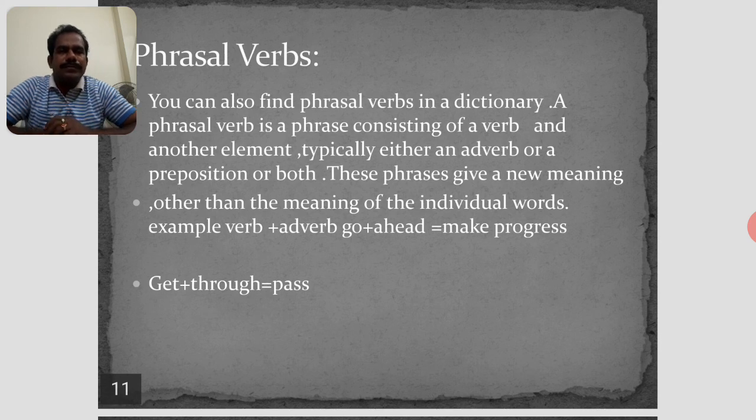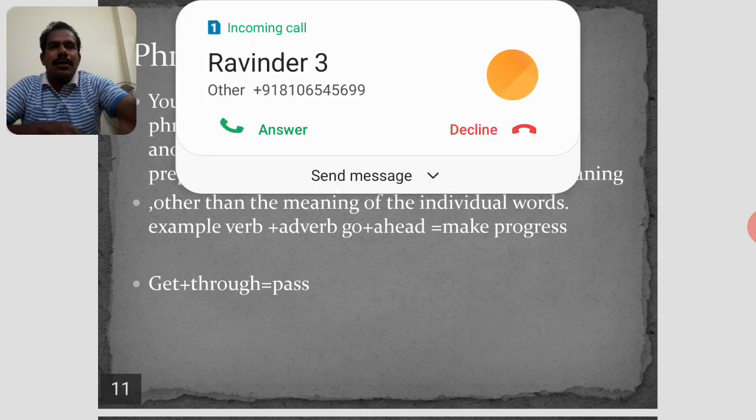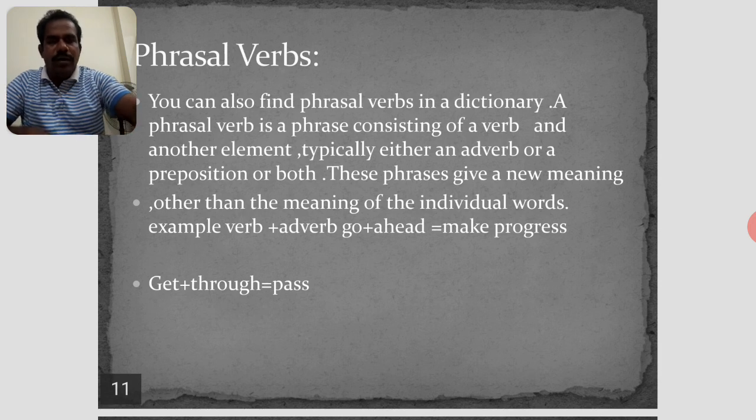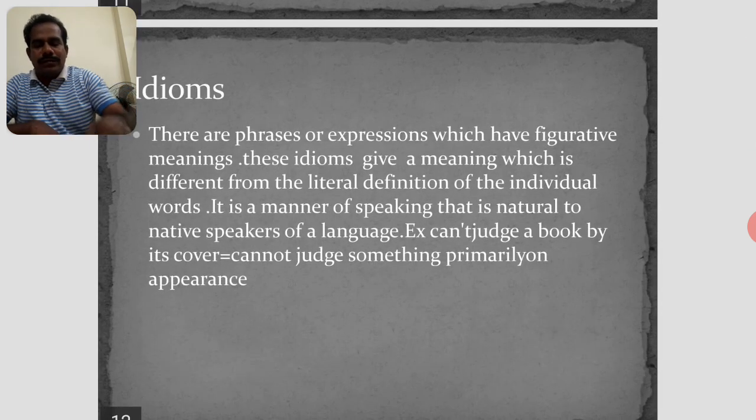Example, verb plus adverb. One example, go ahead. Go is a verb, ahead is an adverb. Together they mean make progress. Next, verb plus preposition: play around with, to consider various ways of doing something. One more example, go through means pass. Next, the last one is idioms.